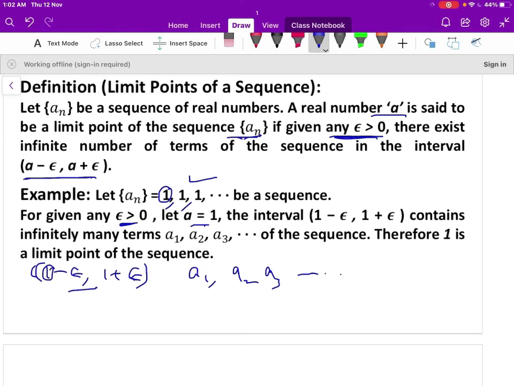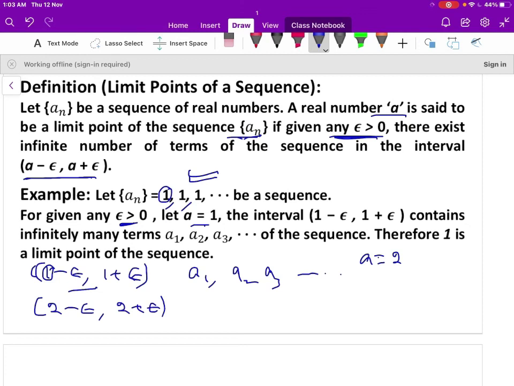Therefore, 1 is the limit point of the constant sequence 1, 1 and so on. Let us check whether a equal to 2 is a limit point of the given sequence or not. So let us construct the interval (2 minus epsilon, 2 plus epsilon).